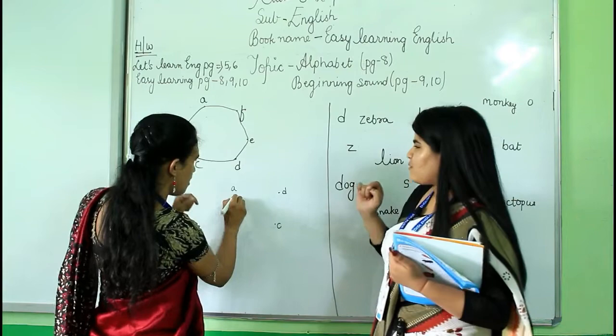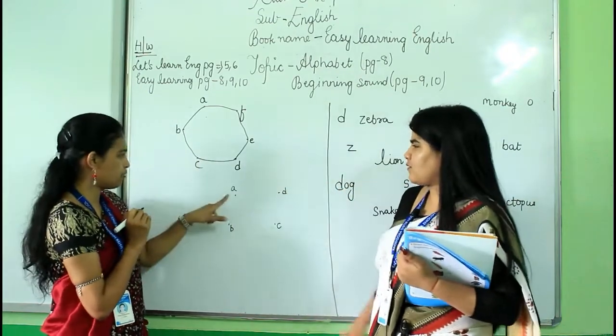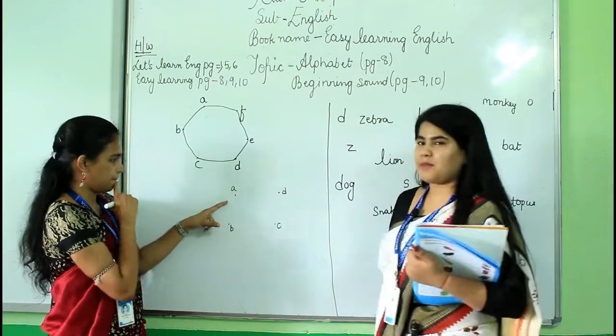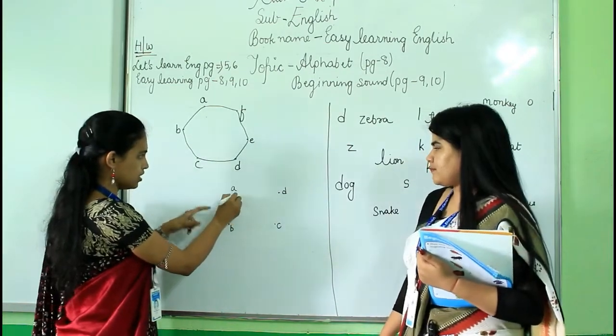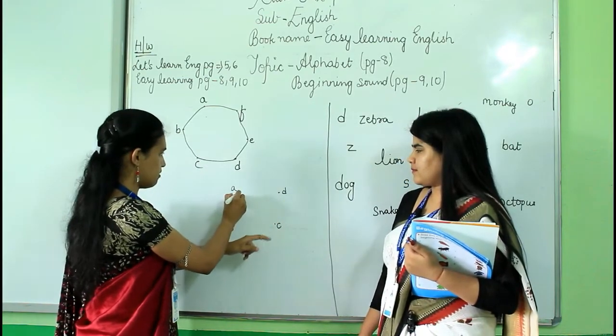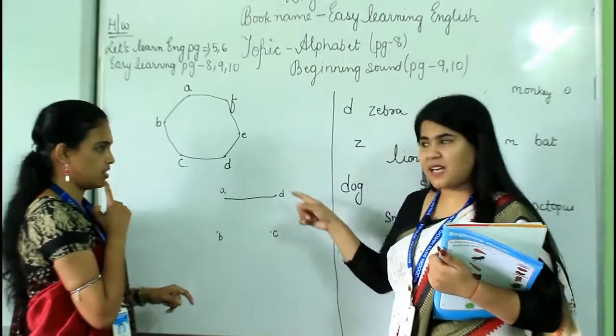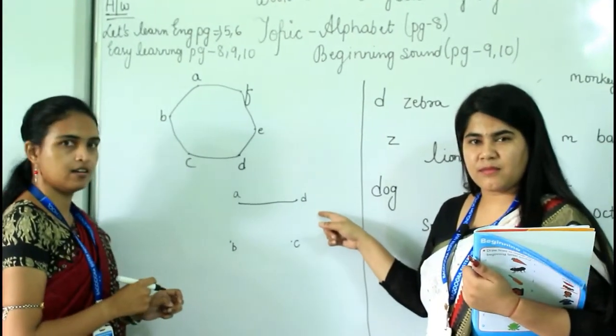A. From where do you have to start? Tell me. Show everyone from where you have to start. Yes, start from A. Which one is B? I think this one is B. Is it correct? Is Preetha doing it in the correct form?